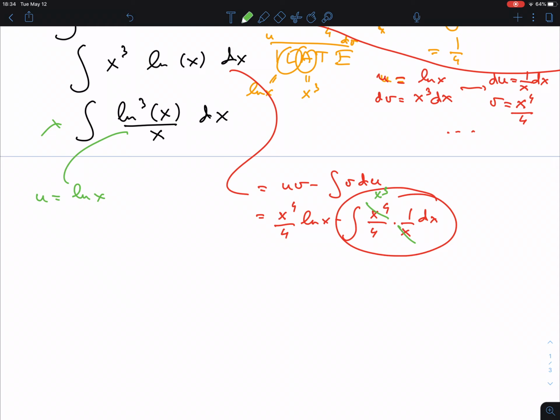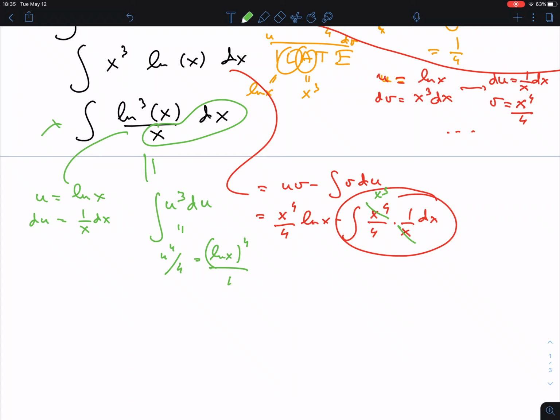So u is ln x because du is 1 over x dx. Well, that's this one. And so now we see that's a third power of u. So this would become u cubed du. It's actually very simple. So which would be u to the fourth over 4, which would be ln x to the power 4 over 4.